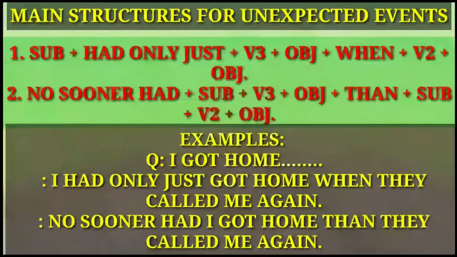Now 11.6, the next subtopic for you: unexpected events. Main structures for unexpected events. We do have two different structures related with unexpected events. Number first: subject plus had only just plus V3 plus object plus when plus V2 plus object. Number second: no sooner had plus subject plus V3 plus object plus than plus subject plus V2 plus object.